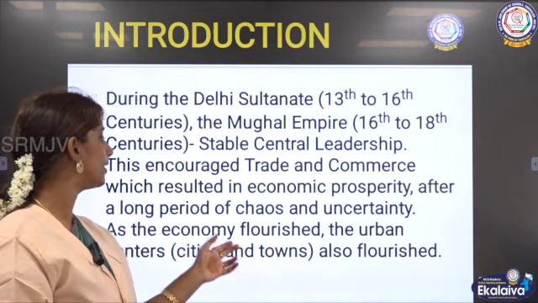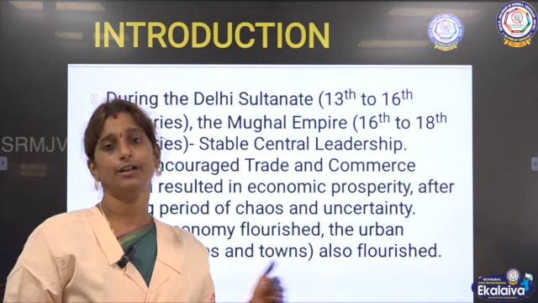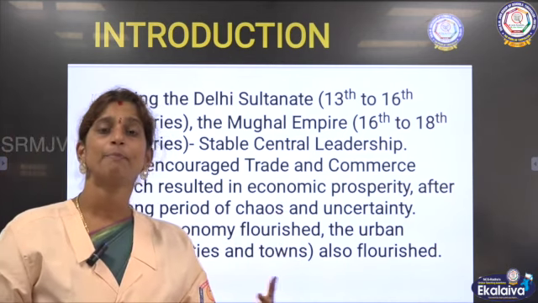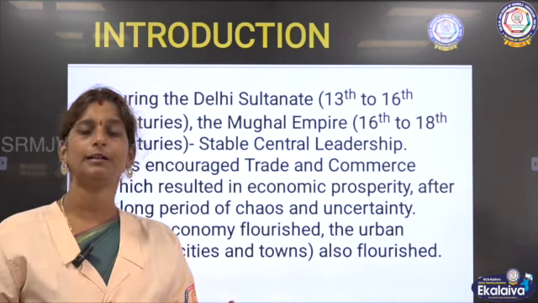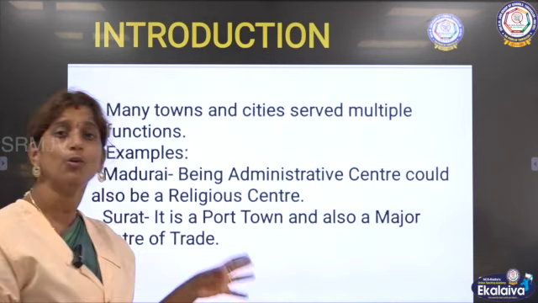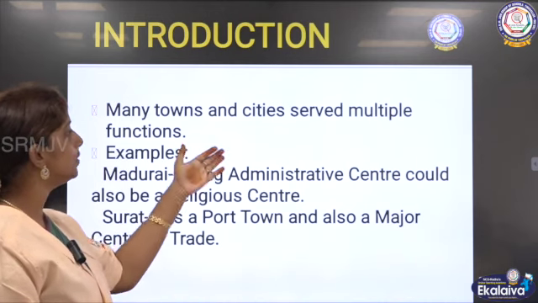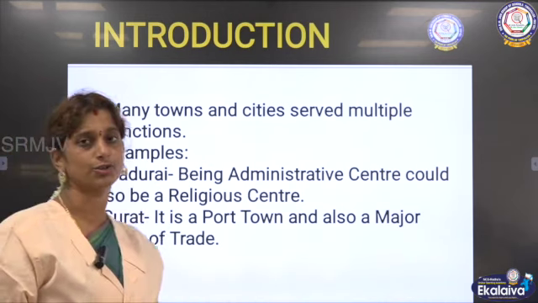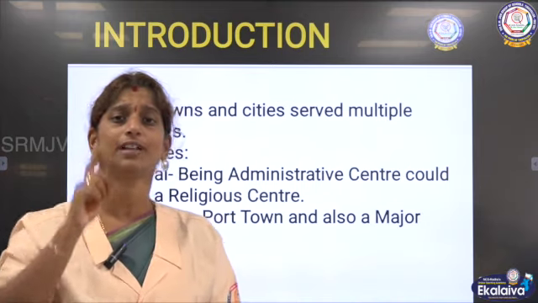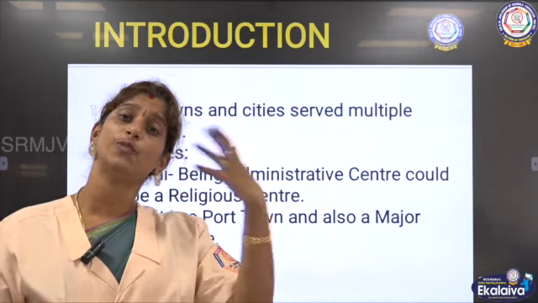So as the economy flourished, the urban centers, cities and towns flourished. As the economy developed, as trade and commerce developed, the cities also developed. So we are going to see how these cities and towns came into existence. Then many towns and cities served multiple functions. It was not like one city was used for only one purpose. Many cities carried out various functions.